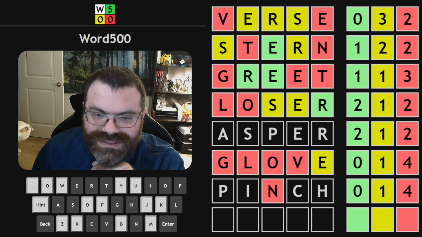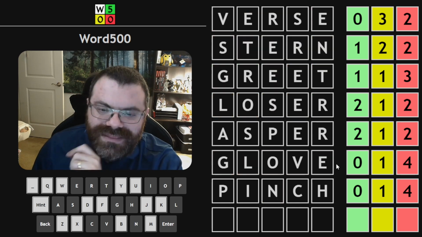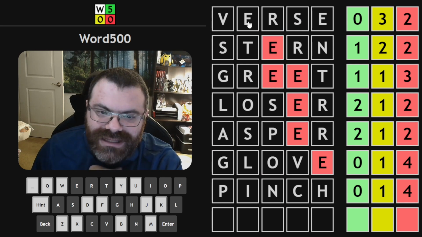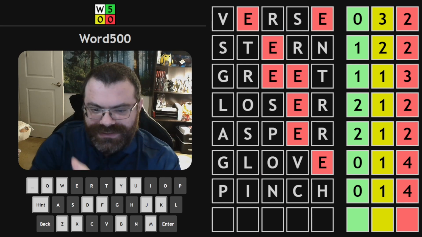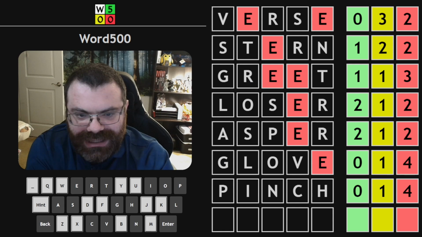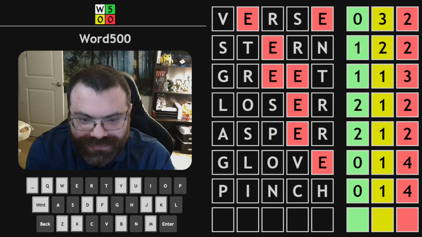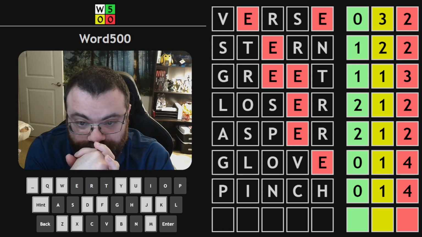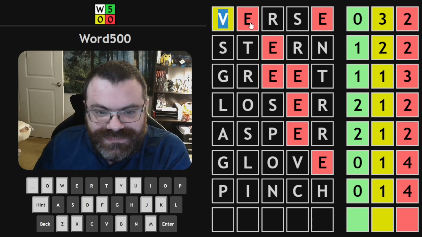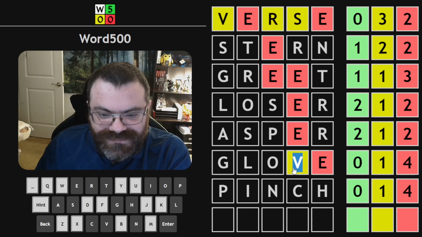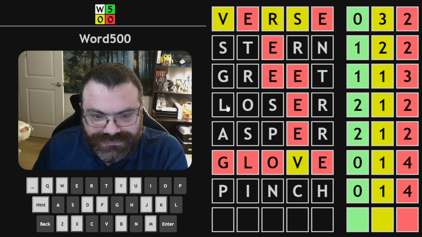But then now there's nowhere for S. So this doesn't work. I think there's no E. And as weird as that is, I think there's no E. I could not figure out a way to get E to work. Which means there's a V, R, and S. Which means the V in glove is the yellow.